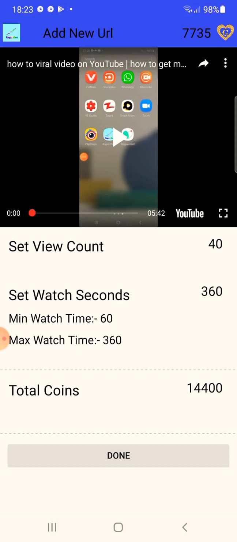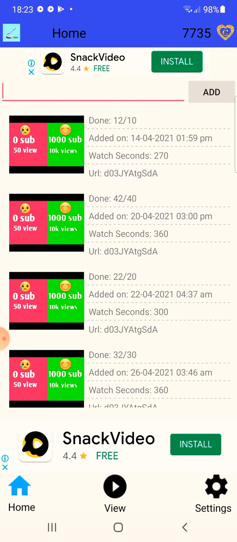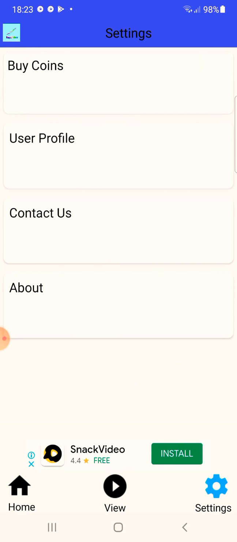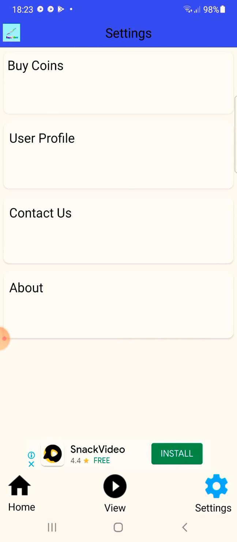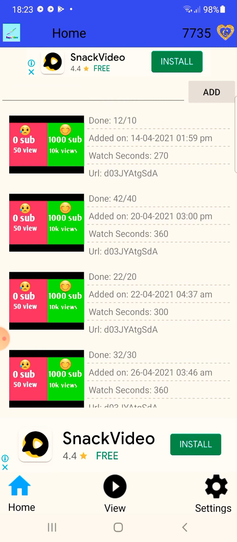If you are leaving your phone overnight, you can complete the watch time in a few days. You can do this on 2 to 3 mobiles. This application allows one email on 2 to 3 phones. If you have one email, you can open this email on someone else's mobile. You can install this app on your brother's phone or a friend's phone. If your email is the same, your coins in your friend's phone and in your phone will be combined together.